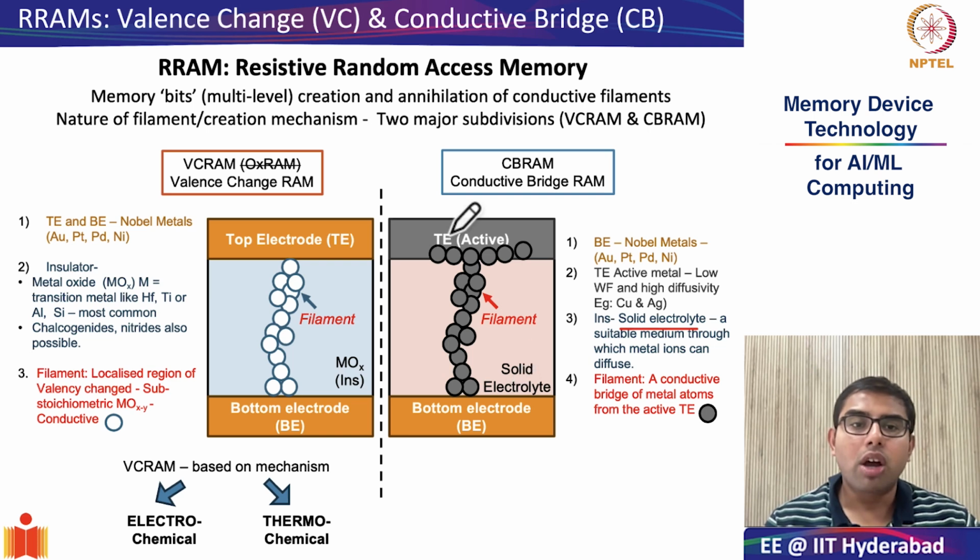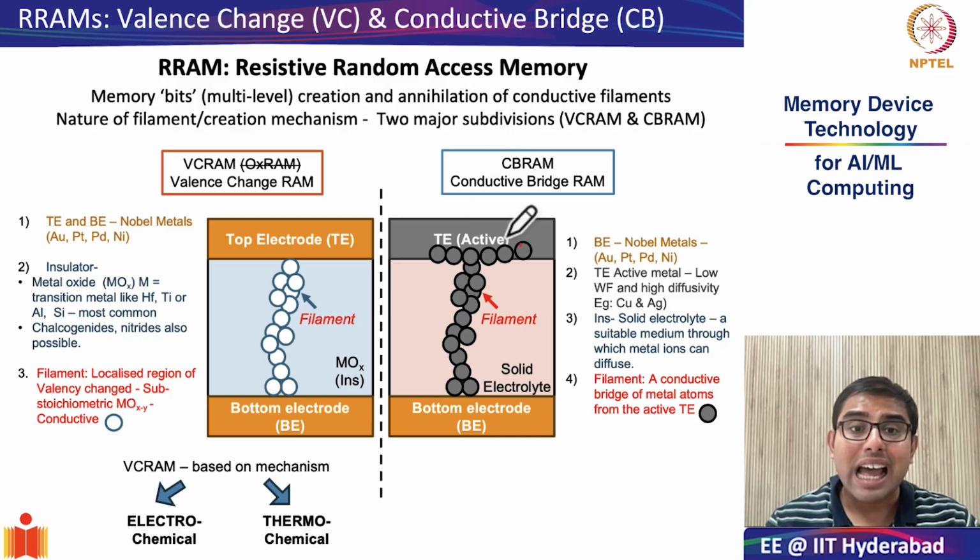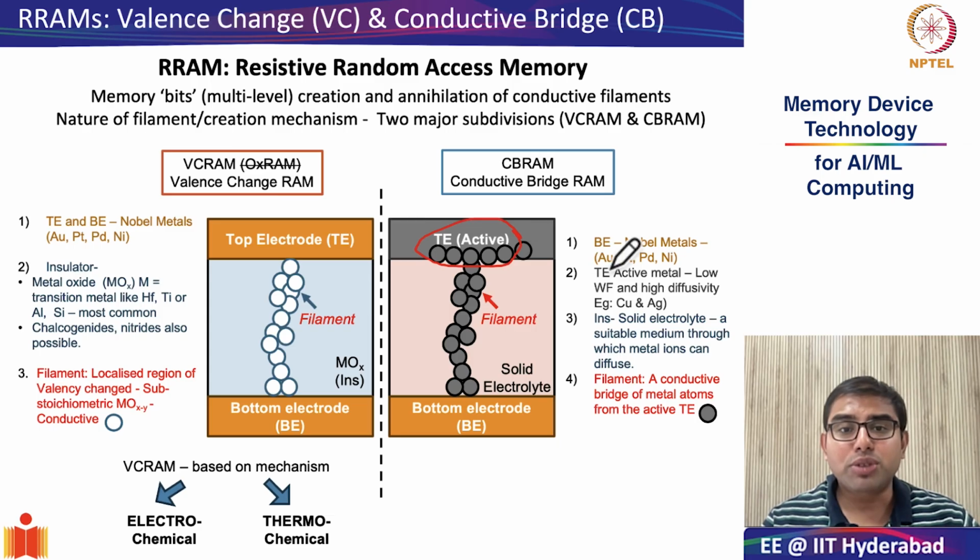Finally, let's look at the nature of the filament in the case of a conductive bridge RAM. As the name suggests, it is a conductive bridge of metal atoms which have come out from your top electrode itself. Your top electrode has metal atoms which can easily oxidize.